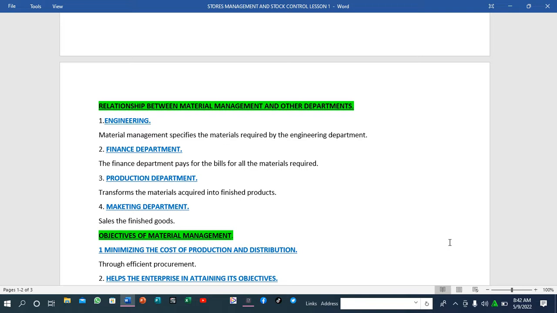Then you have the production department. These are departments which transform the materials acquired into finished products.